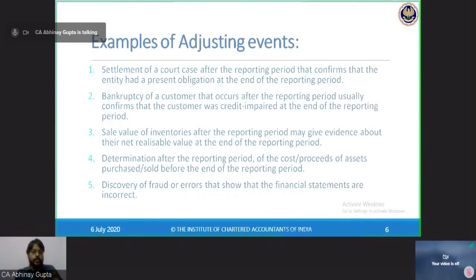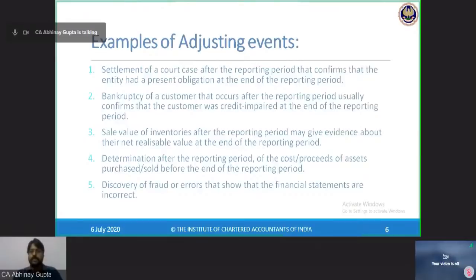Then I need to increase my provision from 1 lakh to 2 lakh because of losing the case, for which the decision has come subsequently, that is after the end of the reporting period. So this 1 lakh extra provision I will be making in my financial statements, hence I am adjusting my financial statements, hence this event is called an adjusting event. I hope this example is clear.